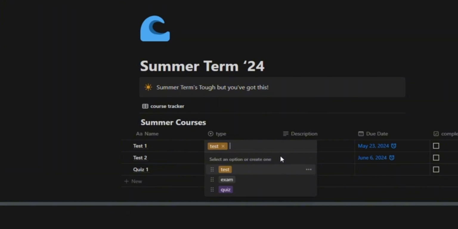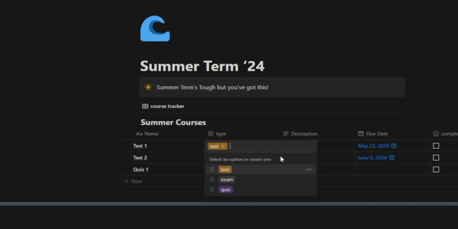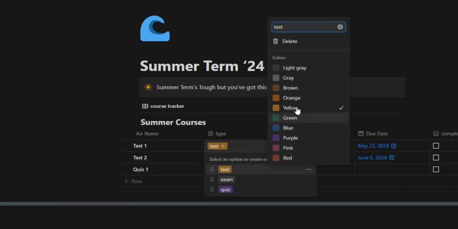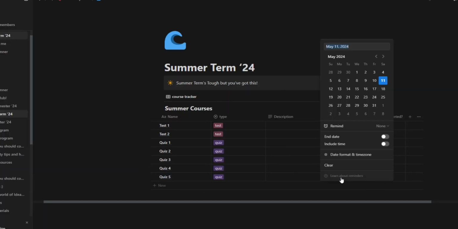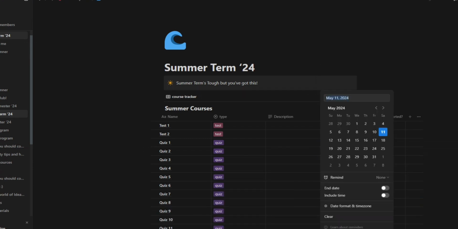Here you can create different options for your types, and you can do this by starting to type the name of your option, for example test, and hitting enter. It creates an option for that. If you want to create a new one, it doesn't matter if it's already selected as test. You can create quiz by just starting to type in quiz. Click on the 3 dots beside your option to change the color, and you can make each one of your options different colors to make them distinguishable. And then you can just fill in the rest of your information.